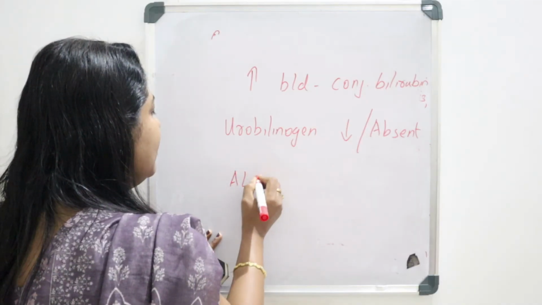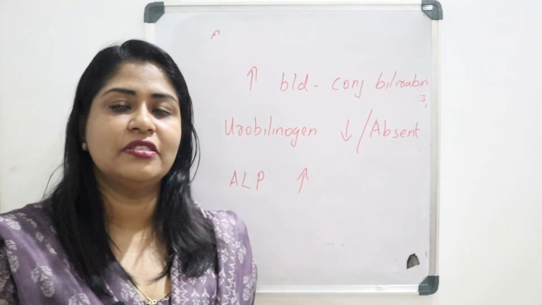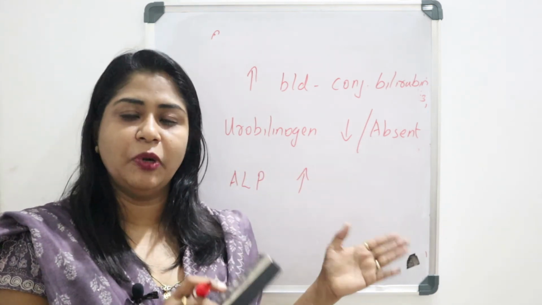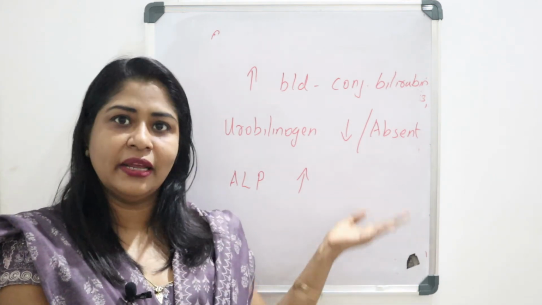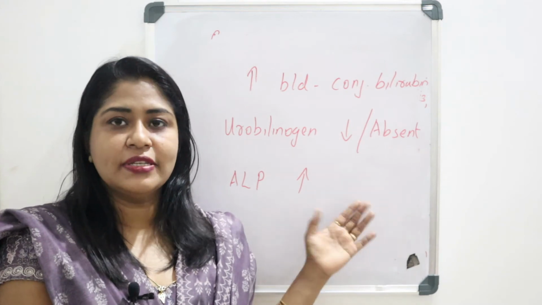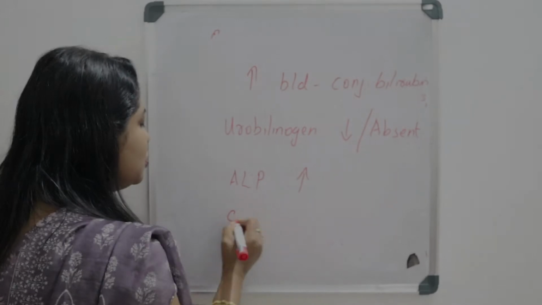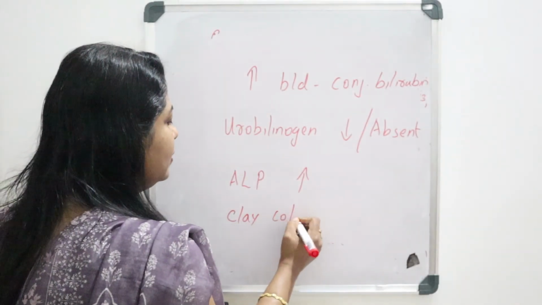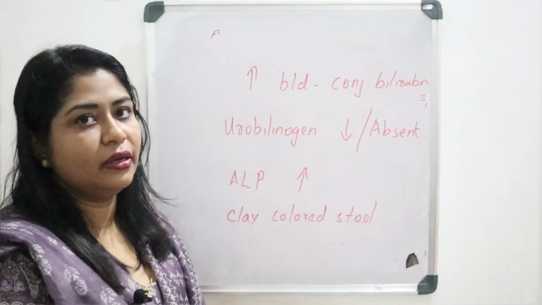The enzyme ALP will be increased, that is, the activity of ALP is increased in this case. Actually, this ALP is produced by the damaged bile duct. We know that definitely there will be damage in the bile duct in these conditions, which results in increased ALP, alkaline phosphatase. Also clay colored stool, or steatorrhea.